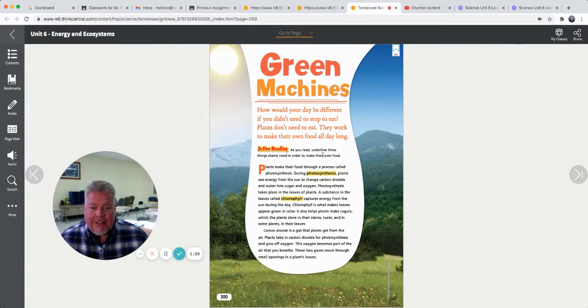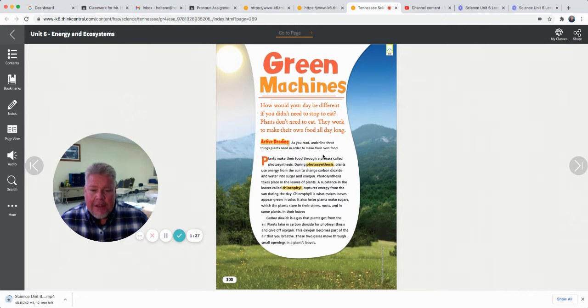Carbon dioxide is a gas that plants get from air. Plants take in carbon dioxide for photosynthesis and give off oxygen. This oxygen becomes part of the air that you breathe. These two gases move through small openings in the plant's leaves.